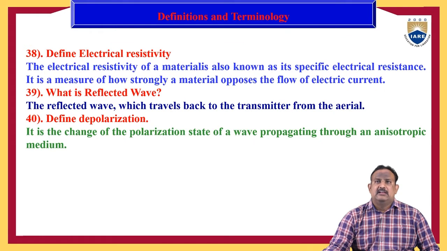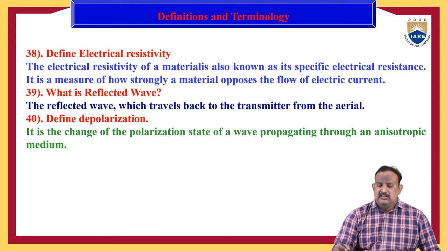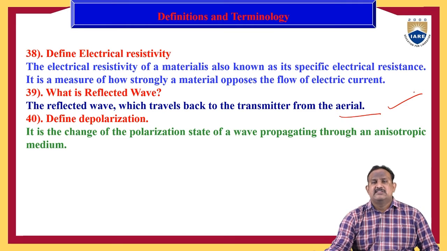Define electrical resistivity. The electrical resistivity of a material is also known as its specific electrical resistance. It is a measure of how strongly a material opposes the flow of electric current. Define reflected wave. The reflected wave, which travels back to the transmitter from the aerial, is also known as a back wave. Define depolarization. It is a change of the polarization state of a wave propagating through an ionospheric medium.